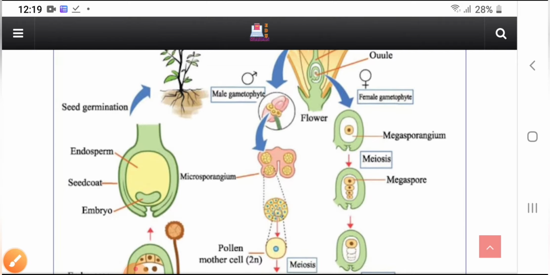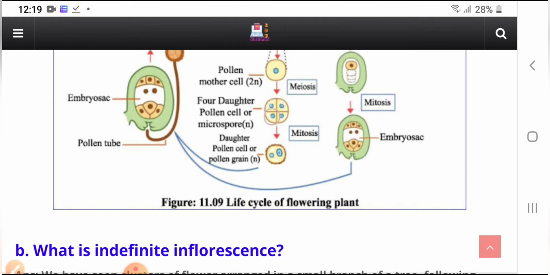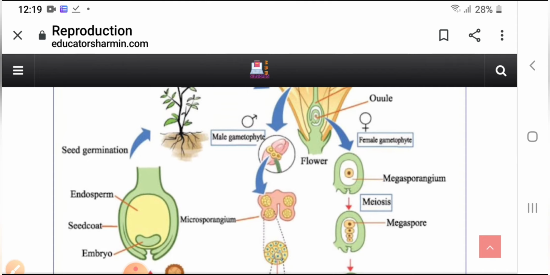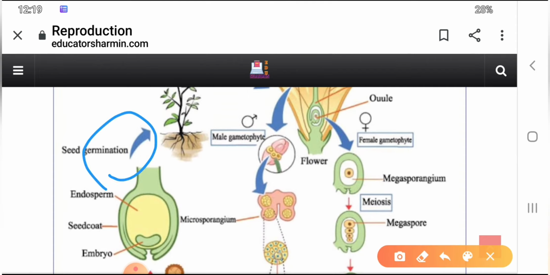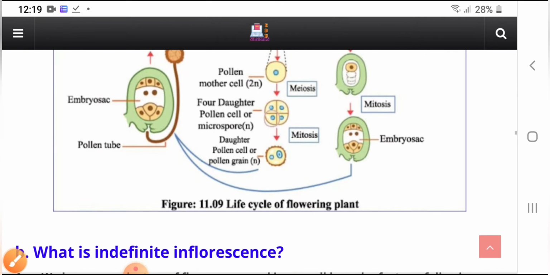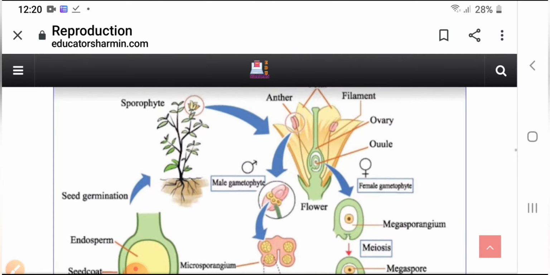Meiosis here, that is the megaspore, here is mitosis, the embryo sac here, another pollen tube, and finally the seed germination, another plant here. This is the process, this is the cycle of a flowering plant, how they make new plants.